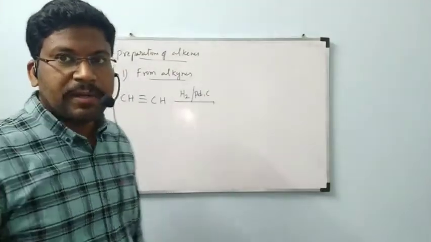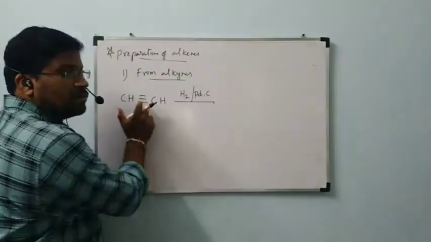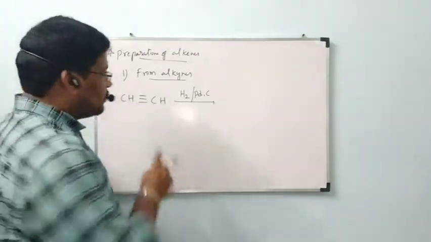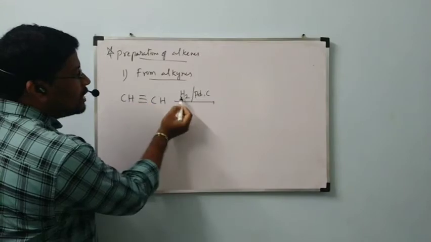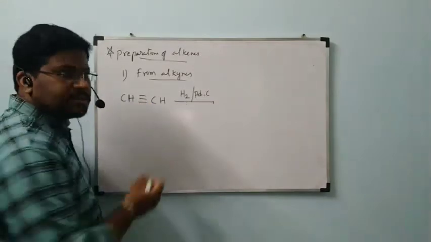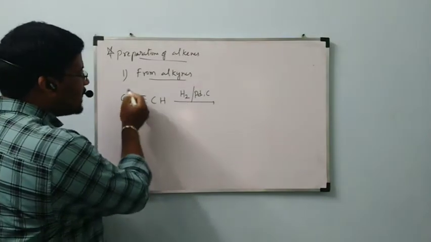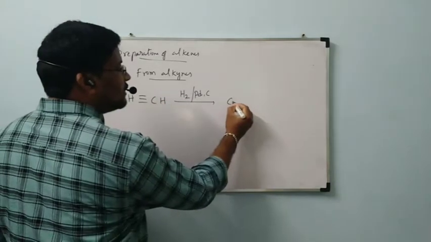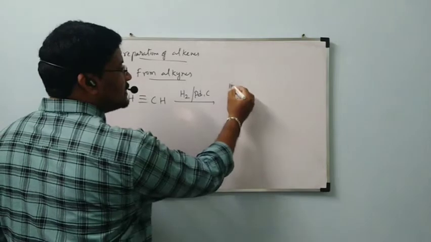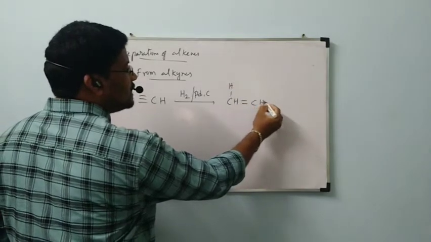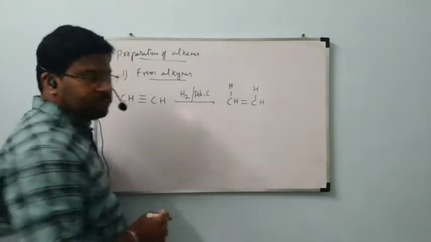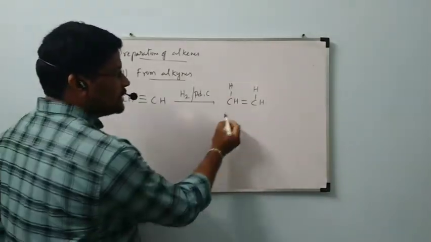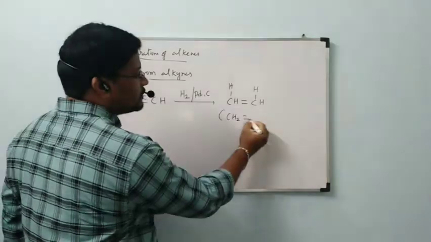Now what is going to happen? Out of the triple bond, one pi bond is going to be broken. Two hydrogen atoms are there: one hydrogen atom is added to this carbon, one hydrogen atom is added to this carbon. So we will get CHH double bond CHH, in brackets CH2 double bond CH2.